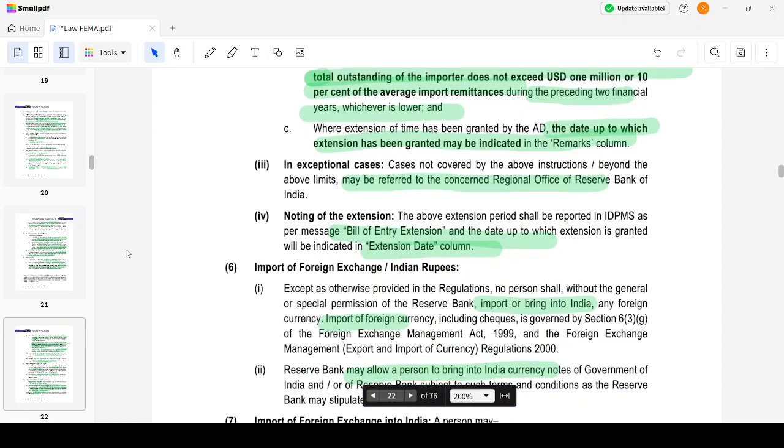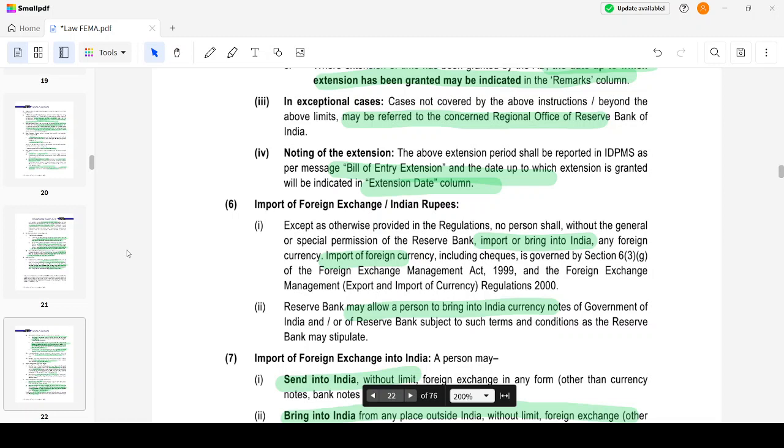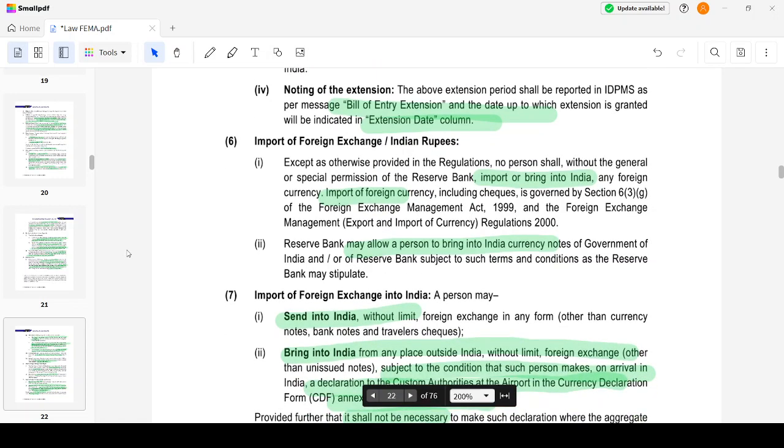In exceptional cases, it may be referred to the regional offices of the Reserve Bank of India. Then once I have granted the extension, I should put it in the system, right? I should enter the date to which the bill of entry has been extended, and the extended date has to be mentioned there. Okay. Now, I'm going to bring some foreign exchange into India.